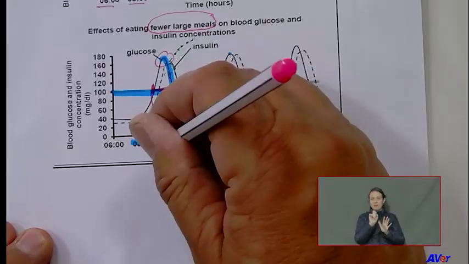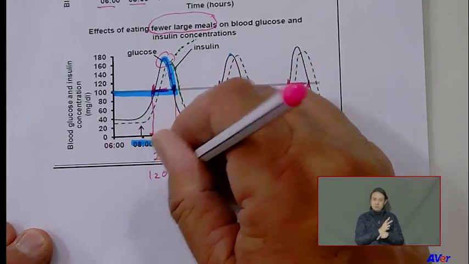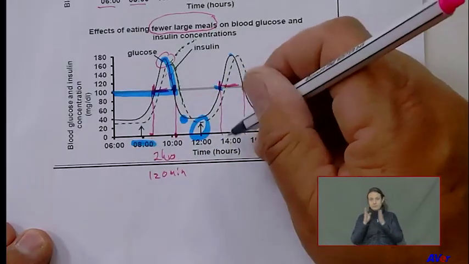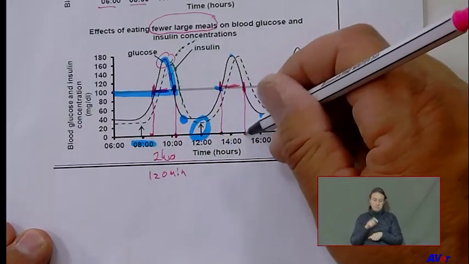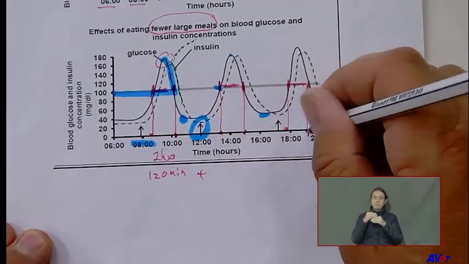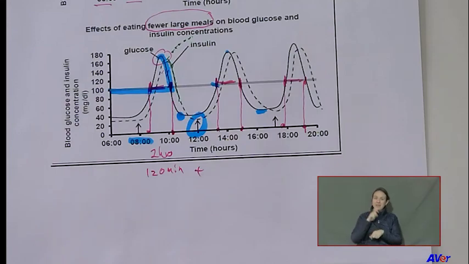Then you say, well, here it was 2 hours. If you want to make it minutes, it's 120 minutes. Right, then you add here. Then you look at what that time was, up to that time, how many minutes? Then you add that, and you take that time to that time. That was the total time when the graph was above the normal. I think it's clear to all of you. All right.